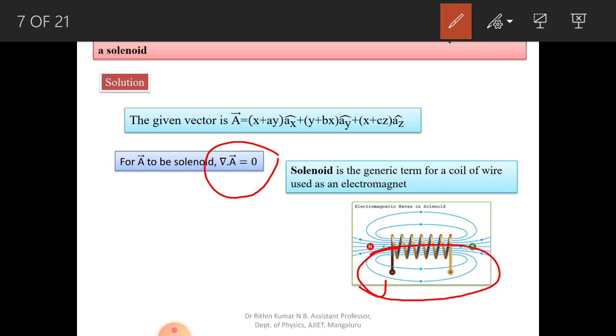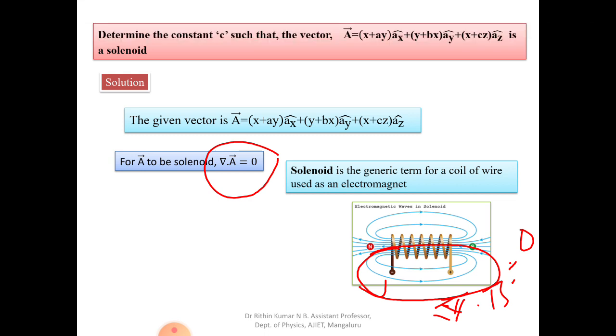So here this is a closed loop, hence we can write that del dot B is equal to 0. We have written del dot B is equal to 0. So here, instead of taking B as the magnetic field, in the problem he has taken A as the magnetic field. So for a solenoid, del dot A is equal to 0.